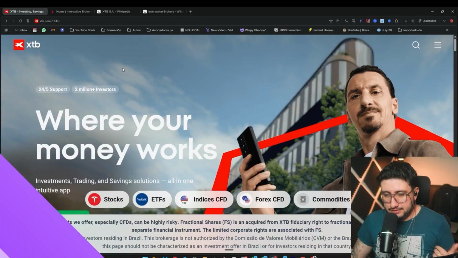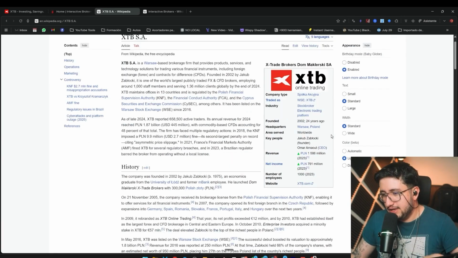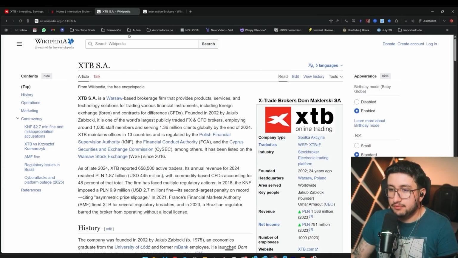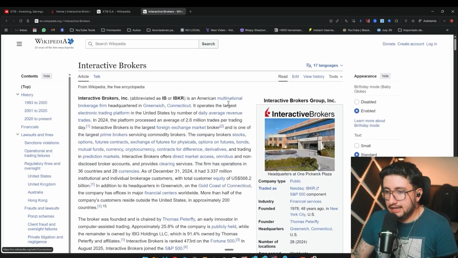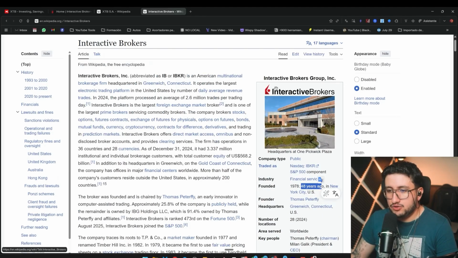So let's get started. First, we're here on Wikipedia. I know this might not be that useful for comparing, but surely for many, the following data will be useful, and above all is the date on which each one was founded. XTB was born first of all in Poland and was founded in 2002, that is 24 years ago. While if we come over here, Interactive Brokers was founded in 1978, that is 48 years ago in New York, that is from the United States.